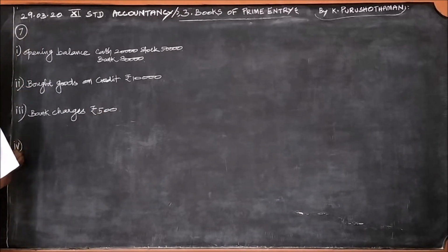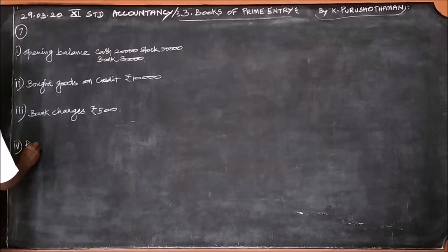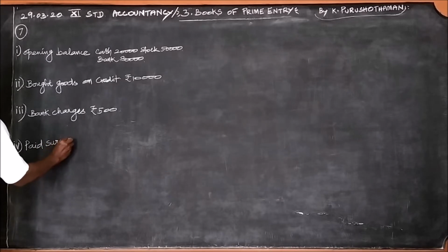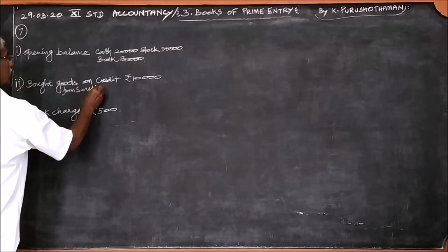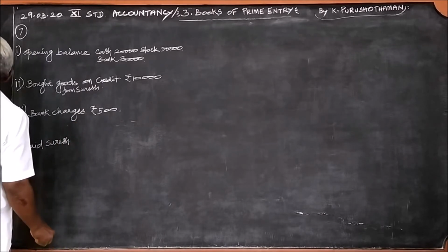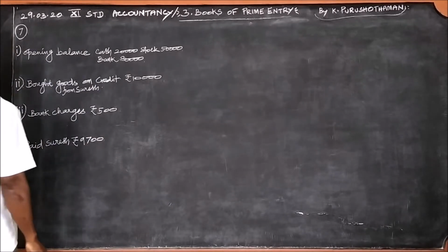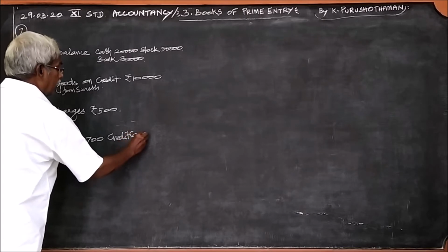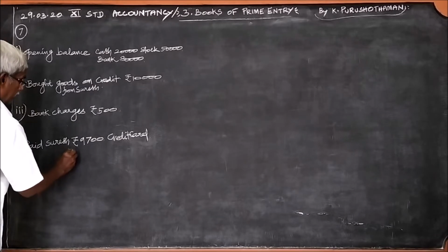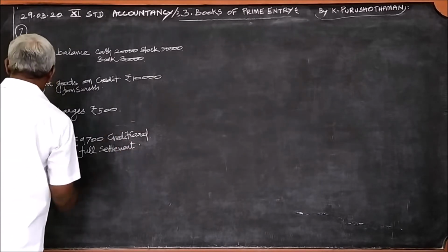Then fourth one, paid Suresh 9,700 through credit card in full settlement. This is 4.